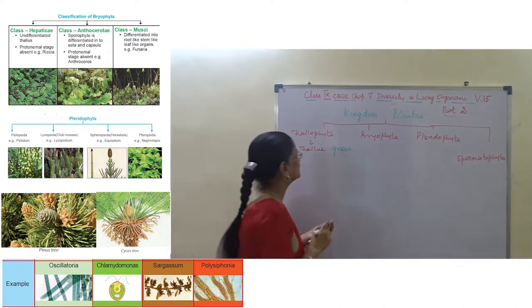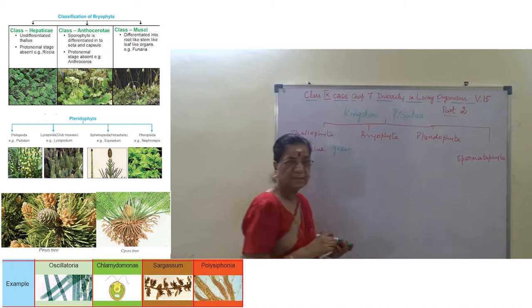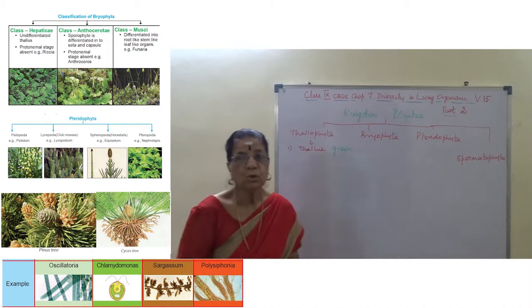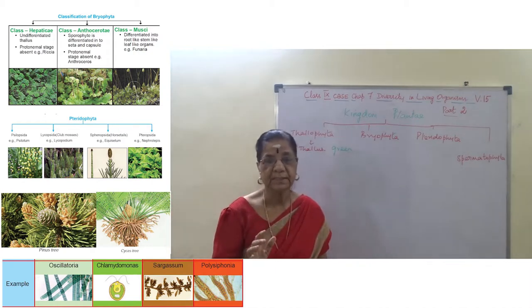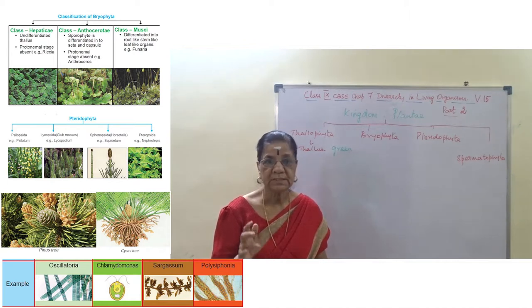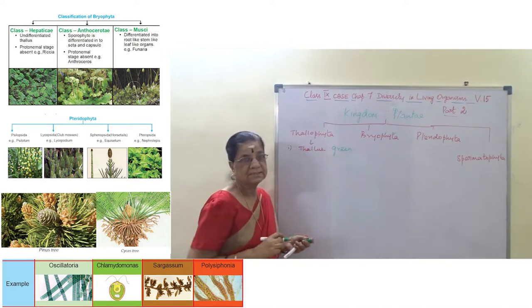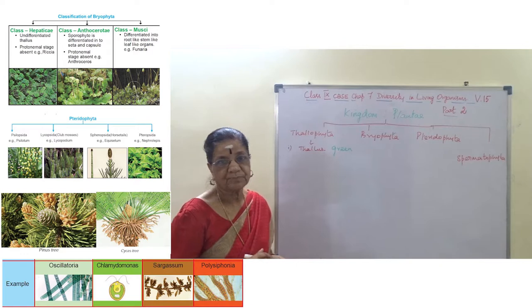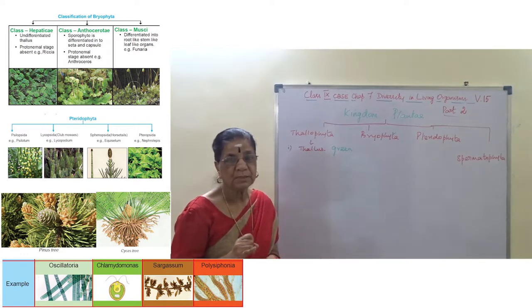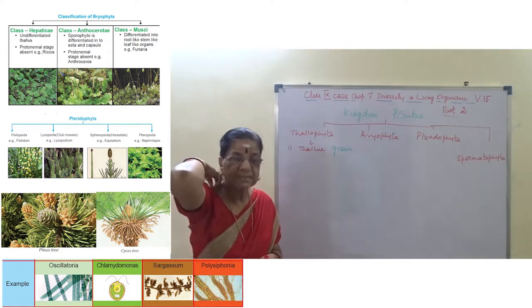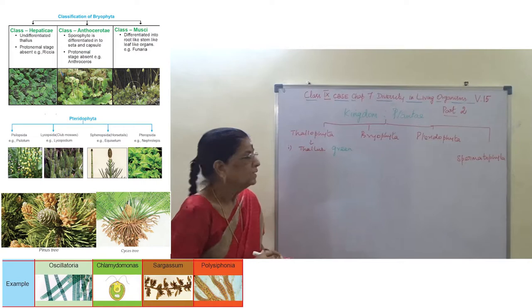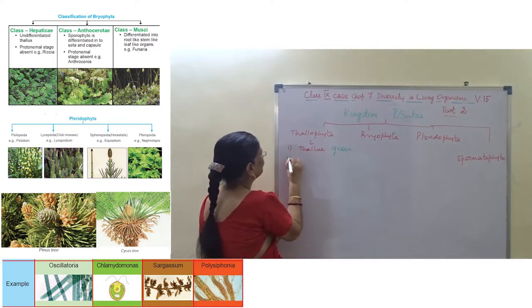This is called thallus because there is no root, stem, and leaf. So otherwise I say absence of root, stem, and leaf. Instead, it is formed of something, and that something is called thallus. Are you clear?